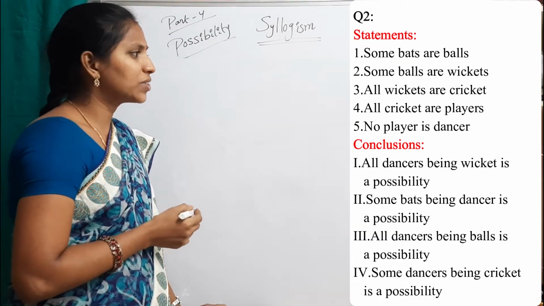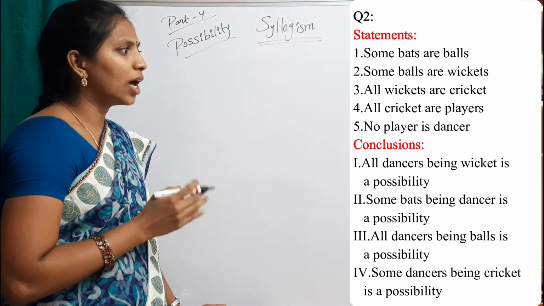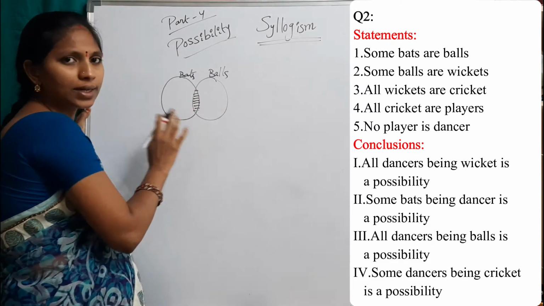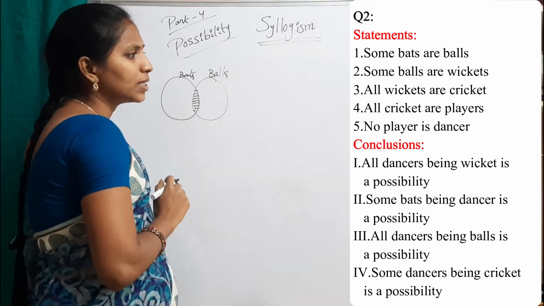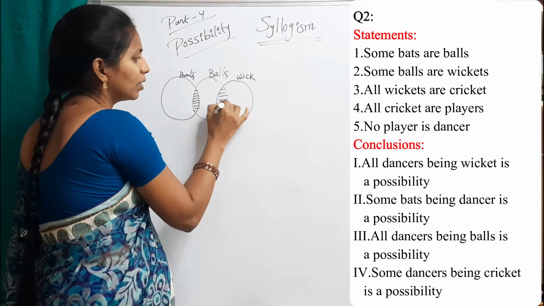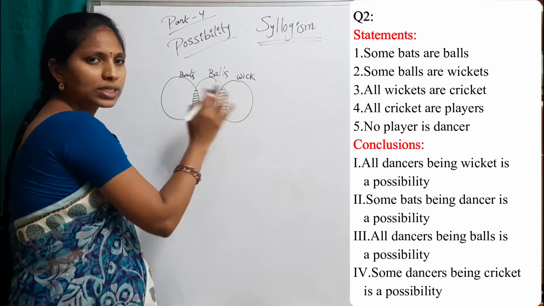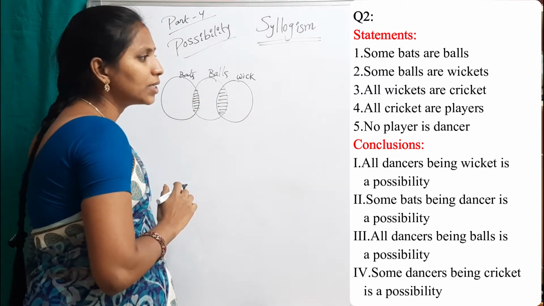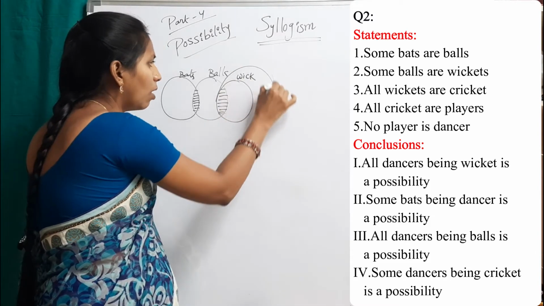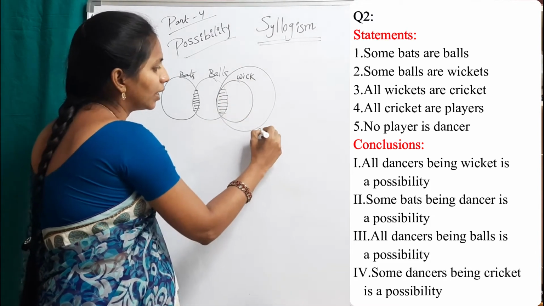See statements. First statement, some bats are balls. This is the intersection part. Second statement, some balls are wickets. This is the intersection part of balls and wickets. Third statement, all wickets are cricket.